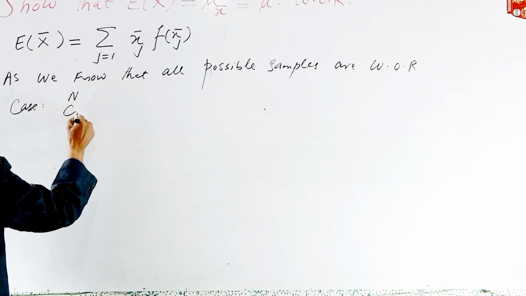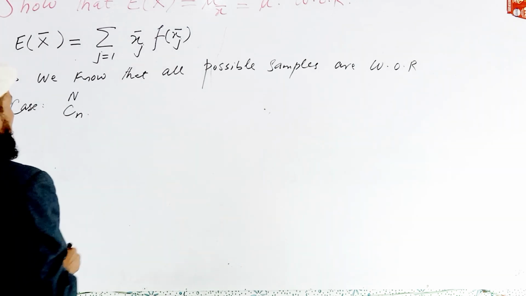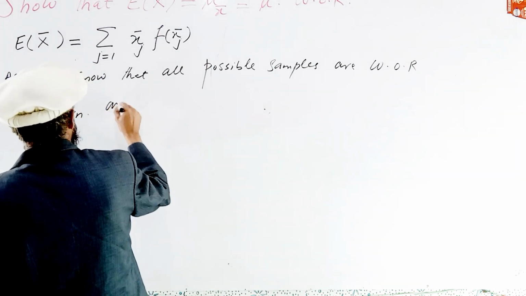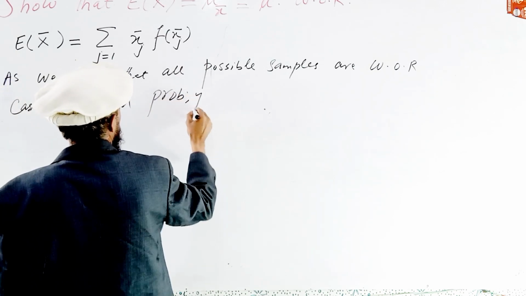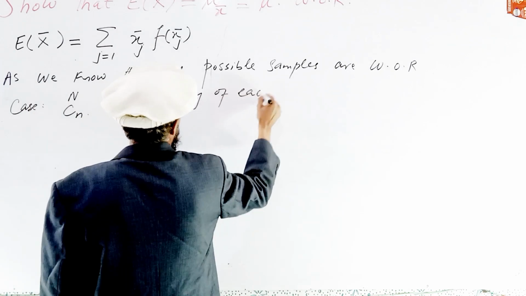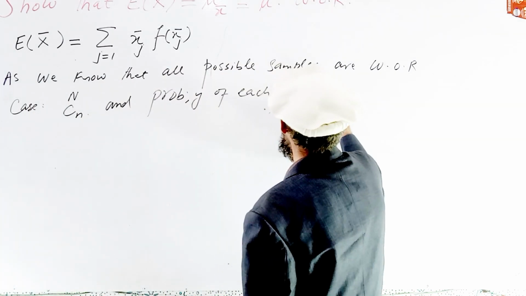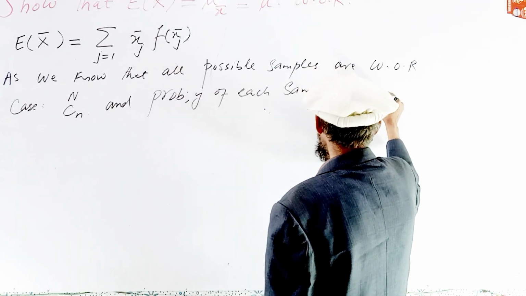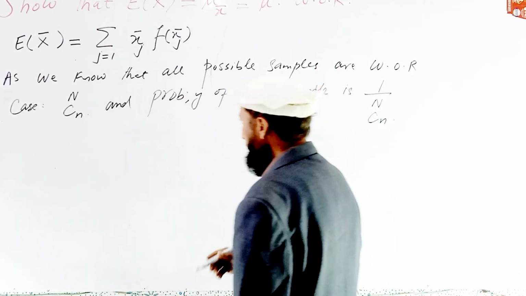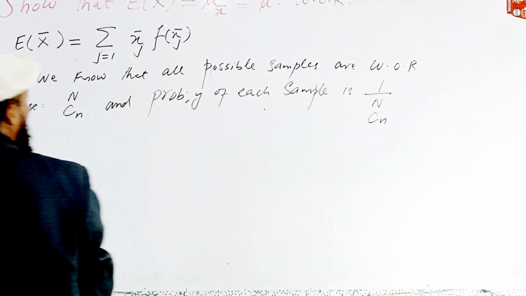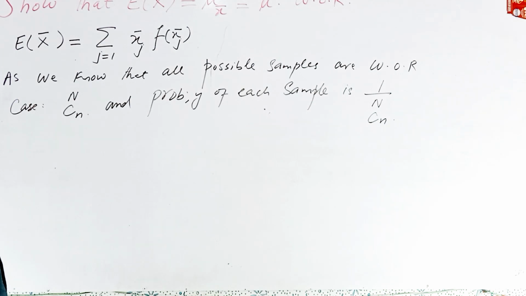are N combination n, and the probability of each sample is 1 divided by N combination n. In case of this probability, we use the term N combination n.